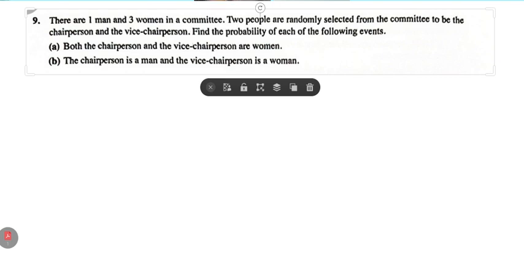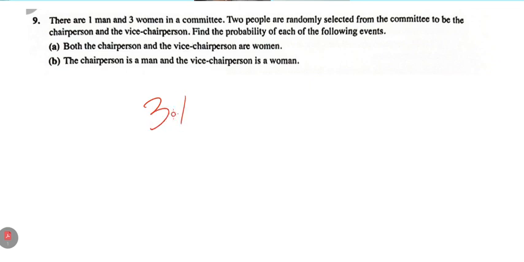So to write it out, the total committee is going to be 3 plus 1, that's 4 of them. Since there are 4 of them, the role of chairperson is selected first, and then the vice chairperson. The selection is without replacement, so one person cannot hold both roles. Therefore, we're going to find the probability that both the chairperson and the vice chairperson are women.